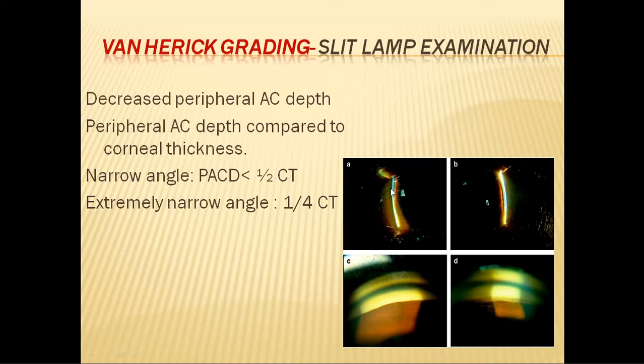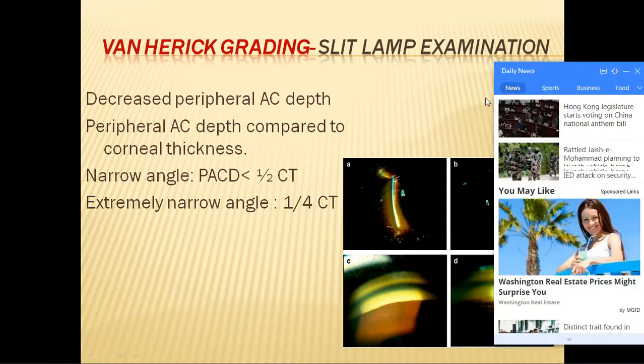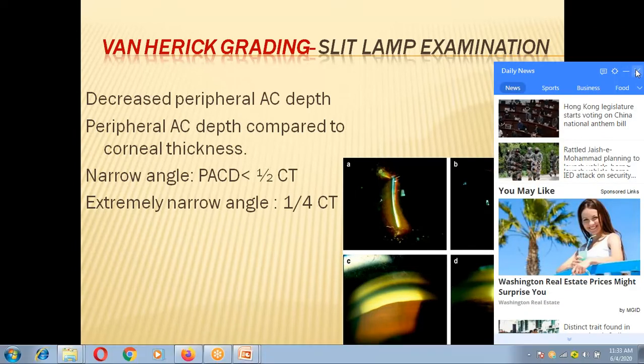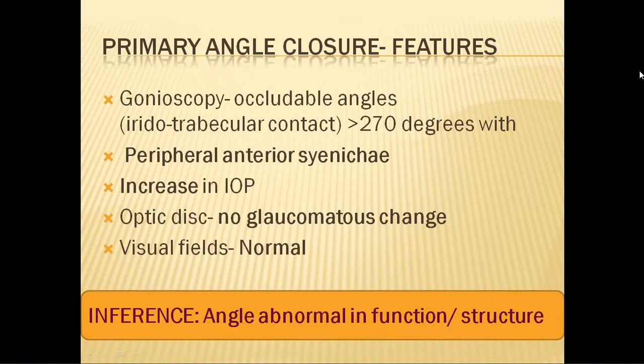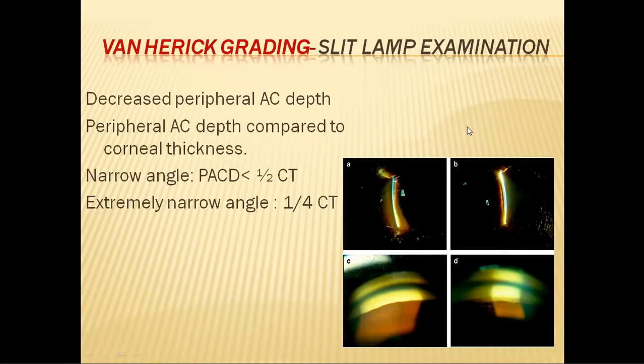Then we compare the anterior chamber depth to the corneal thickness. If the peripheral anterior chamber depth is greater than half of the corneal thickness, the anterior chamber is of normal depth. But if it is less than half, then it is a narrow angle. If it is less than 1/4 of corneal thickness, then it is a very, very narrow angle.